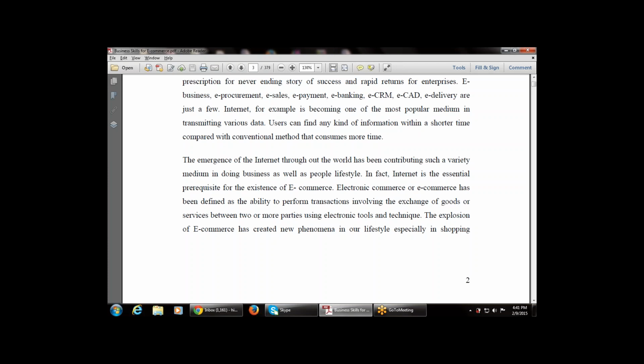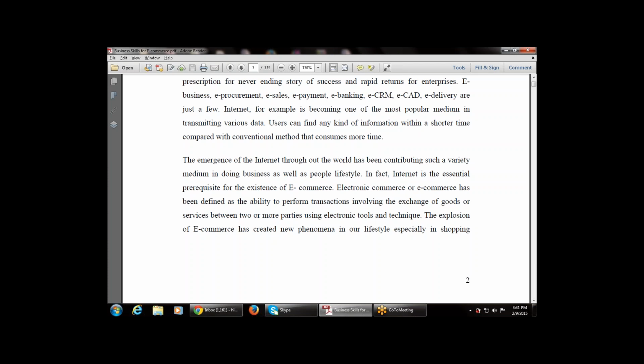Now, this is the most important line. E-commerce, or electronic commerce, has been defined as the ability to perform transactions involving the exchange of goods or services. That is, it is used for performing operations, the ability to perform transactions that involve the transfer of goods and services from one party to another party using electronic tools and media.